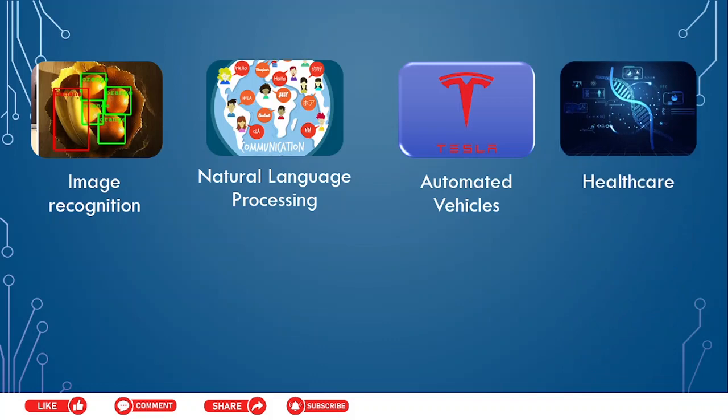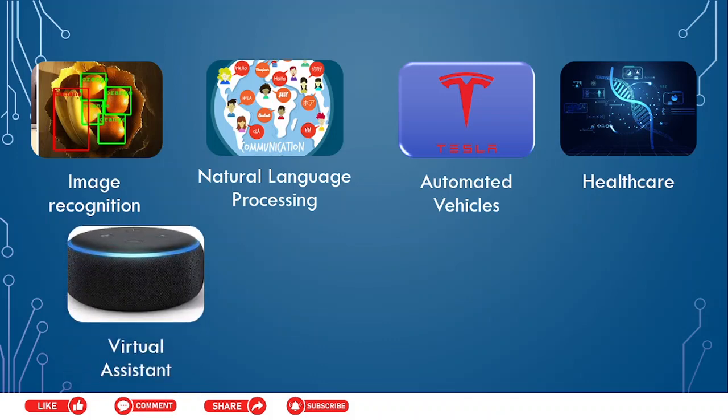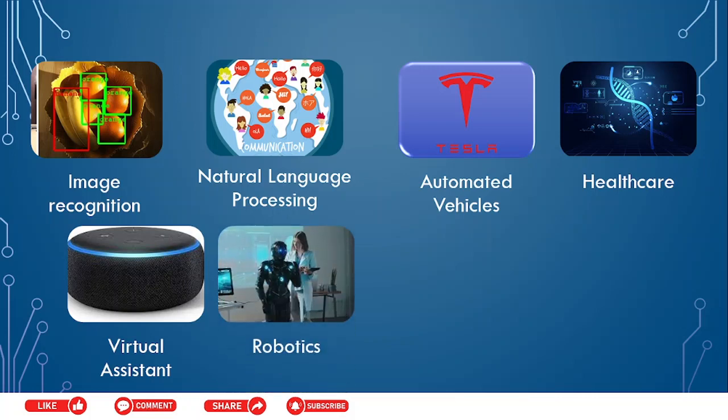Then we have healthcare. Healthcare is an important field and uses highly trained AI as it deals with human life. AI has achieved a lot in healthcare. Then we have virtual assistants like Alexa, followed by robotics. It's obvious AI is used in robotics intensively. There are companies such as Boston Dynamics which exclusively deal with robotics and AI. If you have time, better check out their videos.